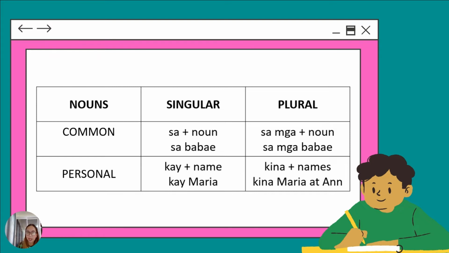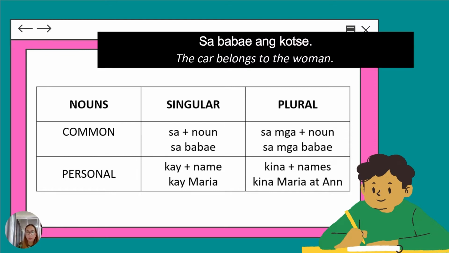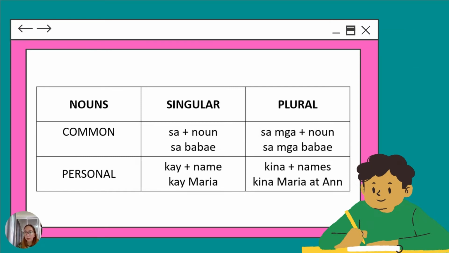So an example is sa babae. Sa babae means belongs to the woman. For example, our sentence is the car belongs to the woman. In Filipino, it will be sa babae ang kotse. Kotse in English is car. So the car belongs to the woman. Sa babae ang kotse. And then if it's a plural noun, more than one, we'll be using